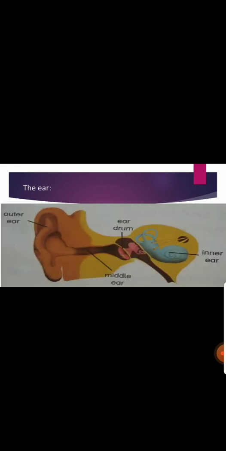Okay, now let's come to the ear. The organ for the sense of hearing is the ears. The outer ear directs sound to a thin membrane.